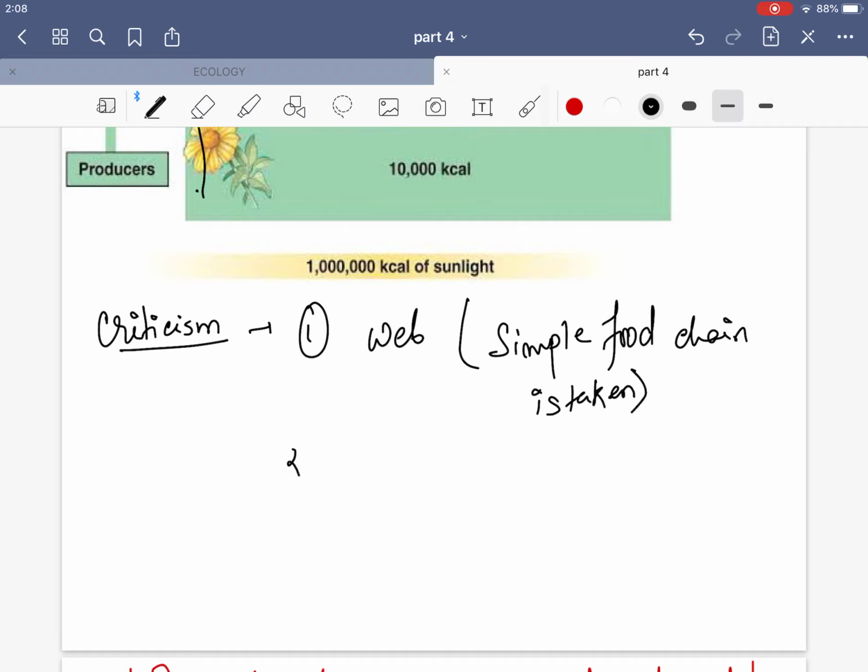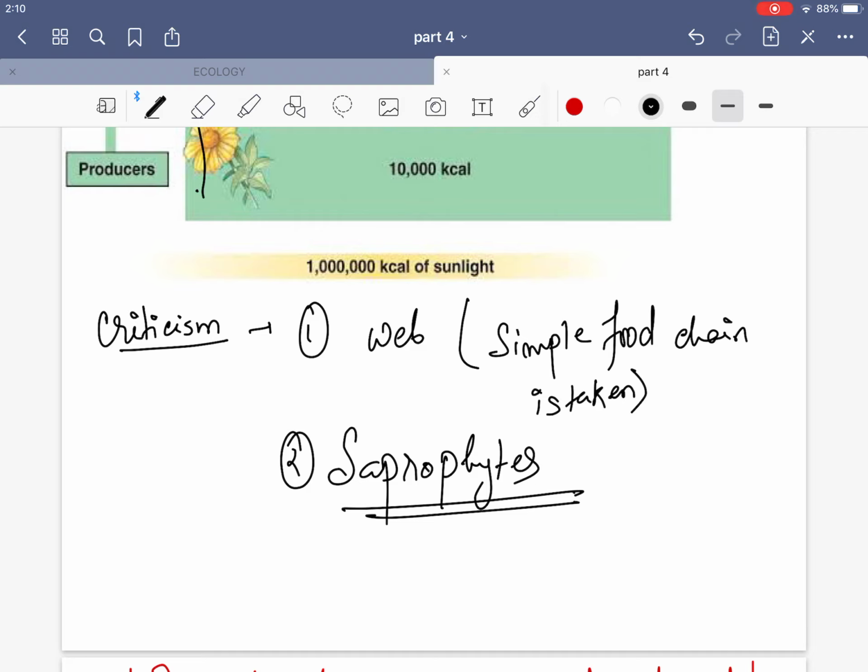This is a blunder which they make. And the second thing is they are not considering the saprophytes. If you are not considering the bacteria and the fungi, that is okay, but saprophytes are living organisms. They are also part of the dry weight, and this dry weight is not taken, the energy transfer is not taken. Saprophytes are nowhere mentioned in the ecological pyramids.